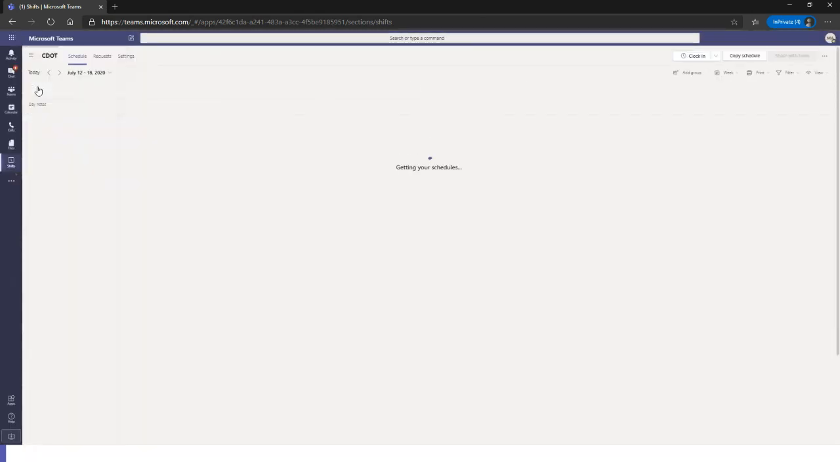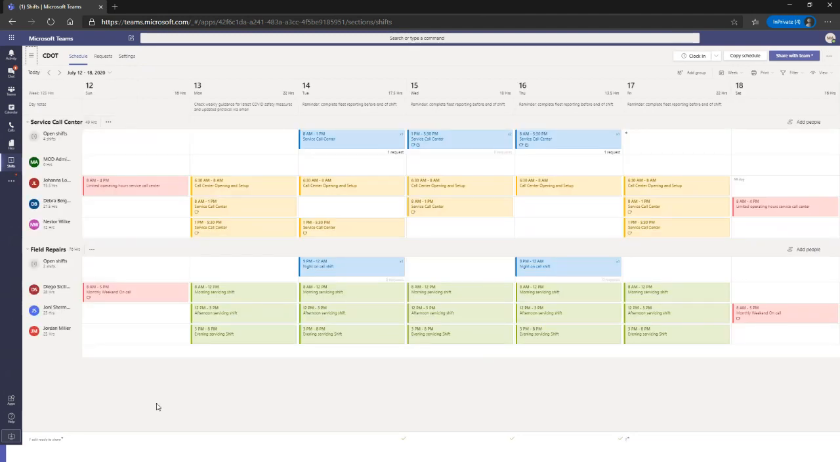Awesome. So this is what a fully filled out schedule looks like. Specifically, we made this schedule for a transportation use case within the call center and within our field repairs. What I'm going to do is break over into an empty shift so I can show you what it looks like to build it from scratch, and then we'll jump back into this one so I can show you some additional features.